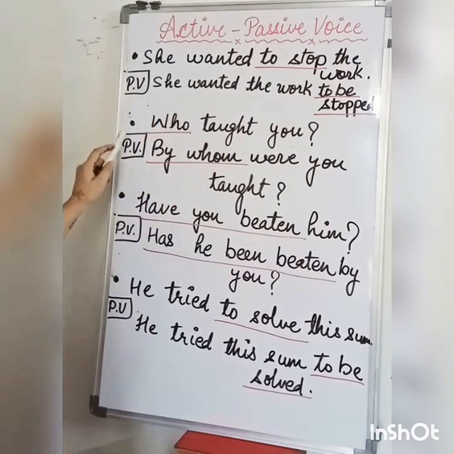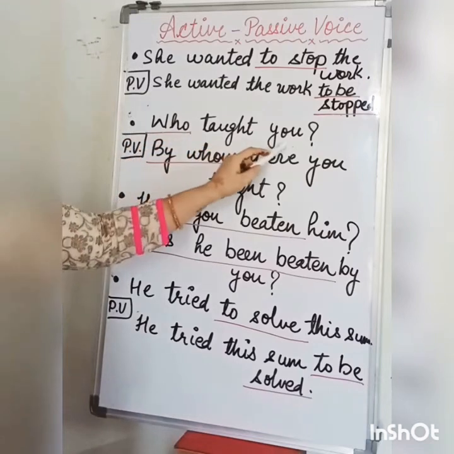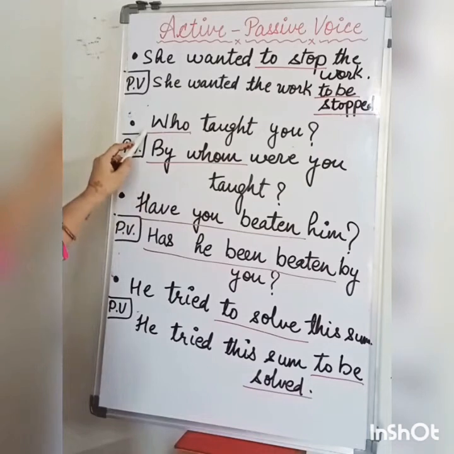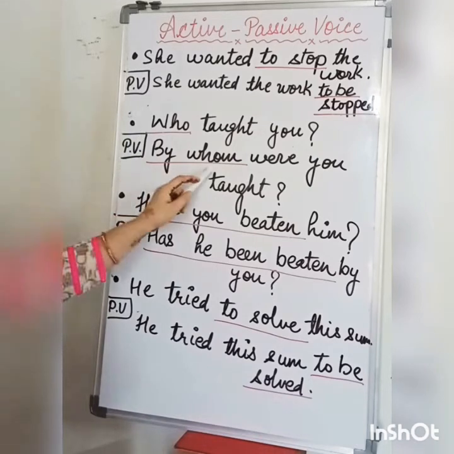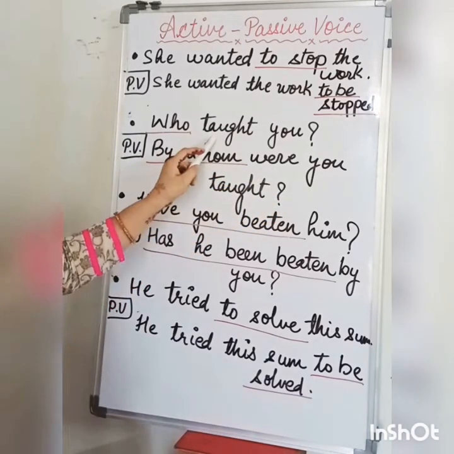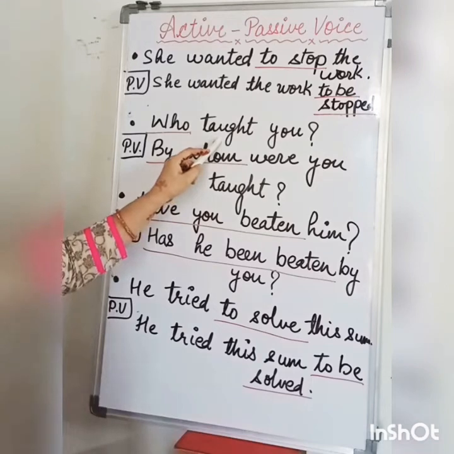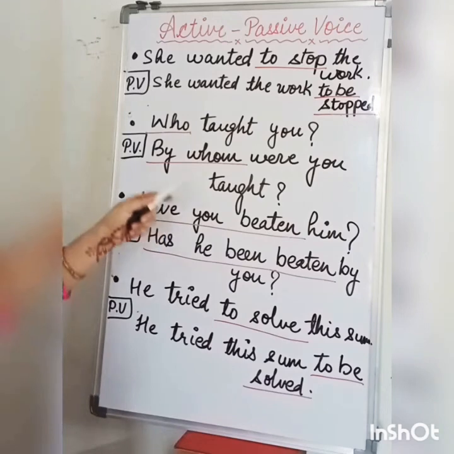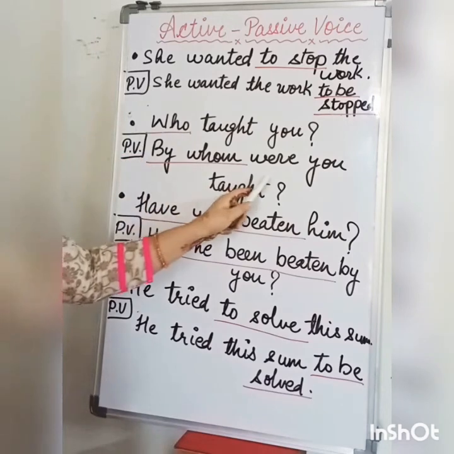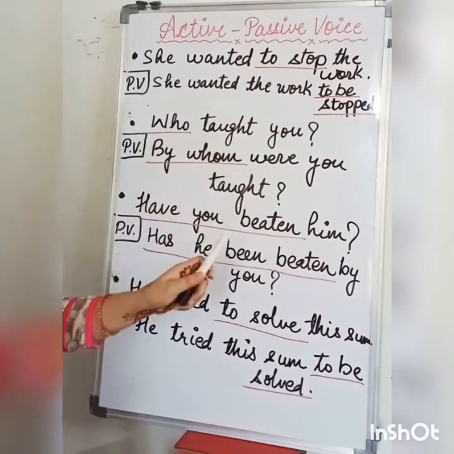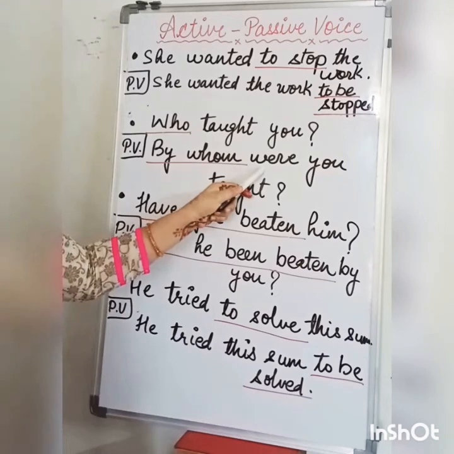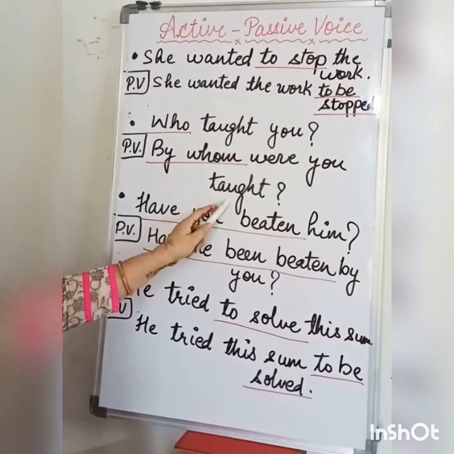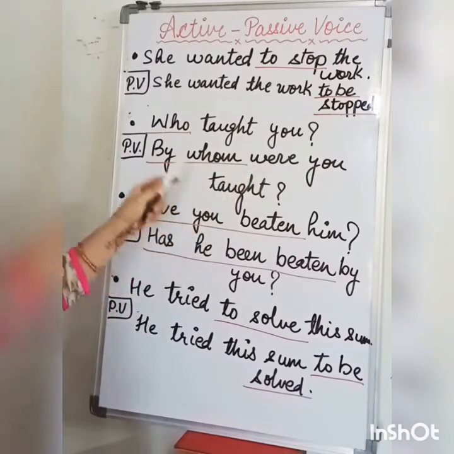So next example, who taught you? So who will become by whom, right? So this is your WH question. So by whom were you taught? Your second form of the verb is applied in active voice. It means this is in simple past. So we have to apply the structure of simple past tense. So in simple past tense we use were or was plus third form of the verb. So here, by whom were you taught, or you can say you were taught by whom.